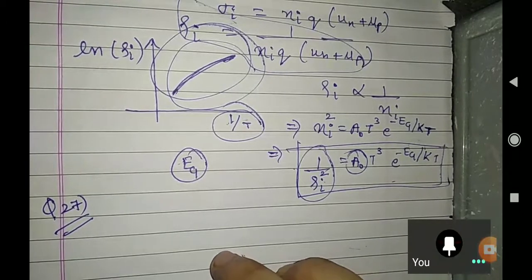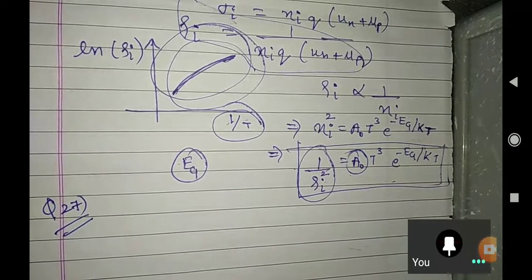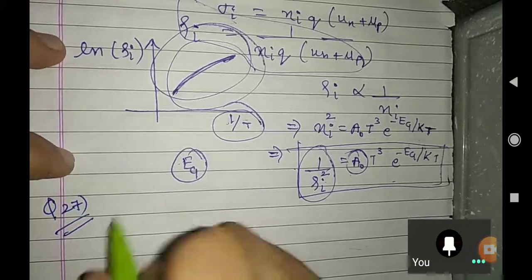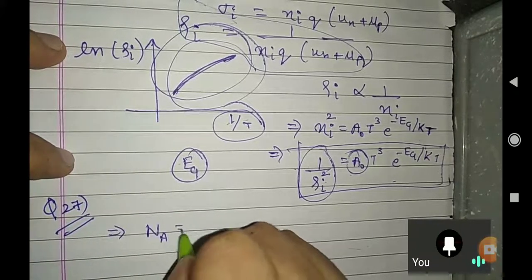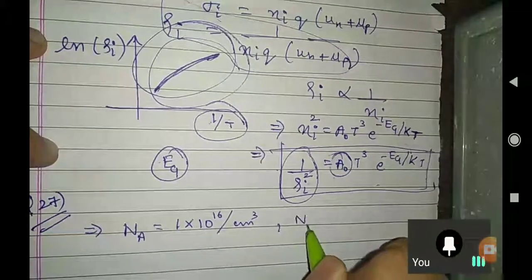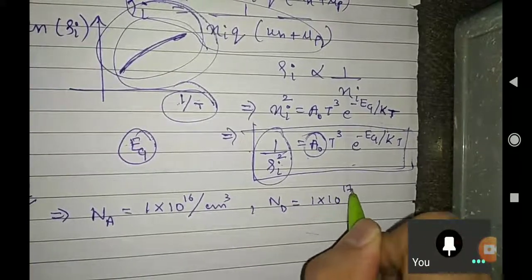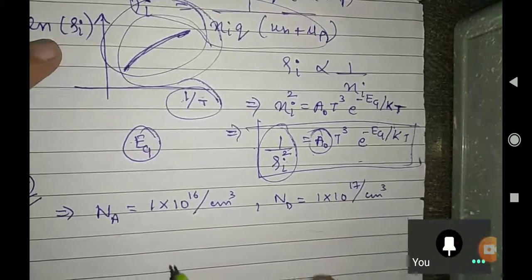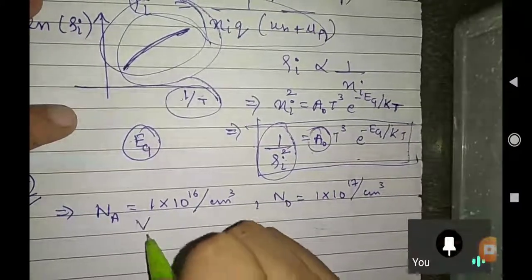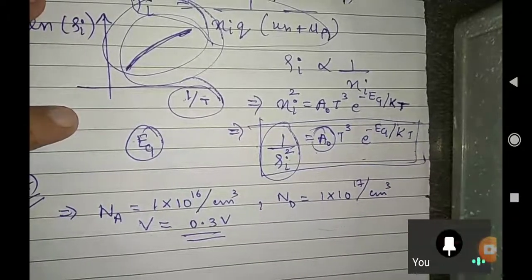Now let us understand. I'm reading the question. The doping concentrations on the P side and N side of a silicon diode are Na equal to 1 into 10 to the power 16 per centimeter cube, and Nd equal to 1 into 10 to the power 17 per centimeter cube. A forward bias voltage of 0.3 volt is applied to the diode.